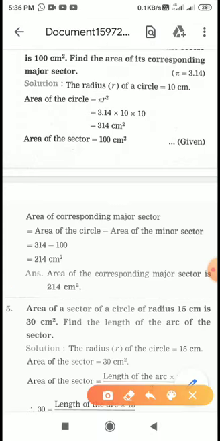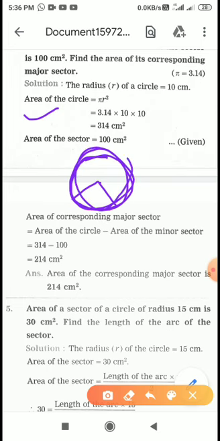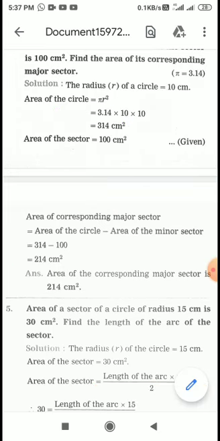See here, I am drawing the diagram. Suppose here we have a circle and a sector. So what we have done, first we have calculated the area of circle. Area of circle means total area, ये पूरा का पूरा area. ठीक है. After this, area of circle is what? Pi r square. Radius is 10. So 10 tens are 100. 100 into this, 2 decimals will go, and your answer will be 314 centimeter square. And area of sector is given 100 centimeter square.